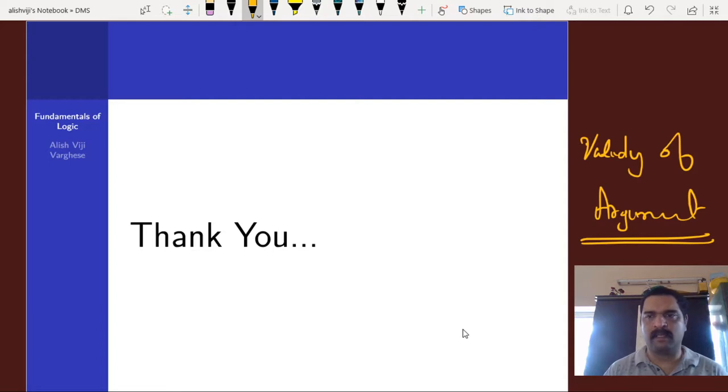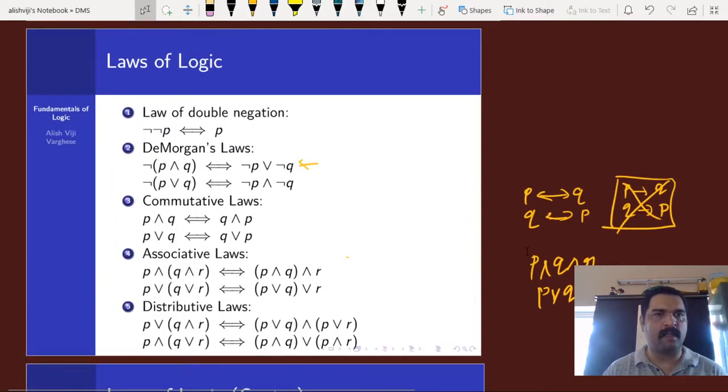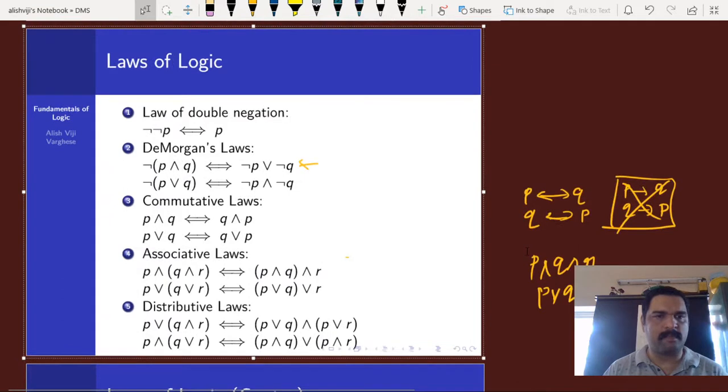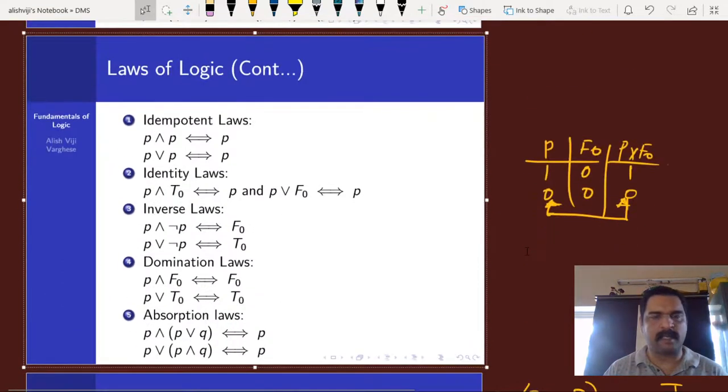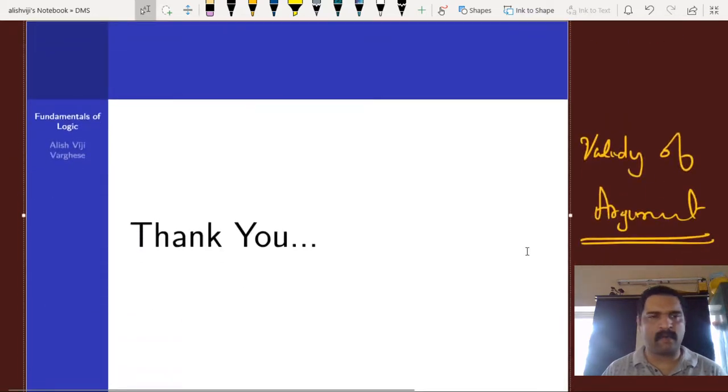In that process, we are going to use all the results which we mentioned here, the laws of logic, like the inverse law, domination law, absorption law, commutative laws, associative laws, etc., and the substitution rules can also be used in that process.